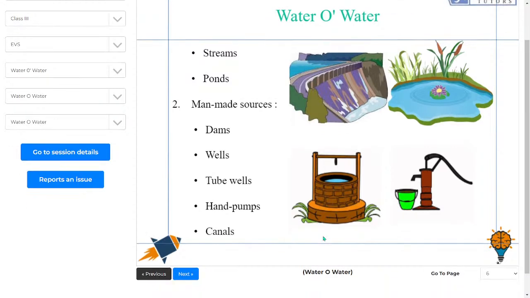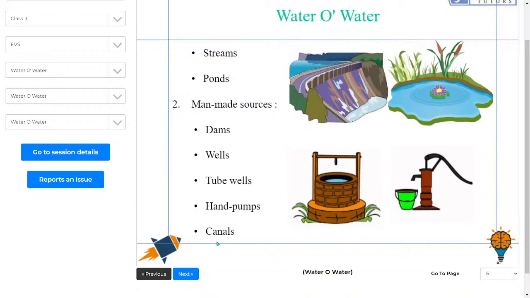So, this water is underground. Both wells and tube wells use underground water, that is water below the earth. Then we have hand pumps. Hand pumps are also quite similar to tube wells. In hand pumps also we pump the water, and that comes out and is used for various purposes.